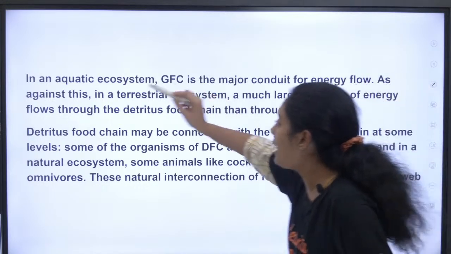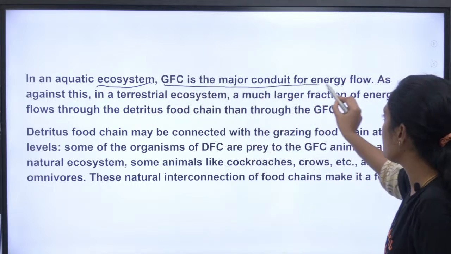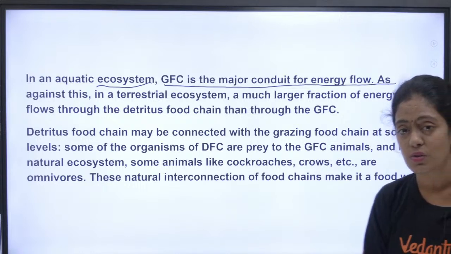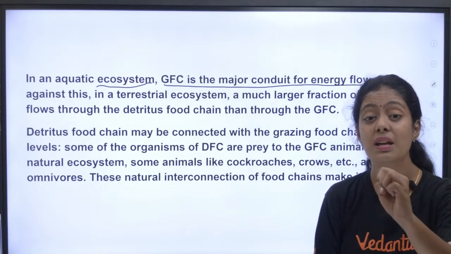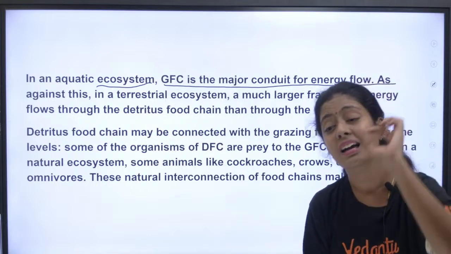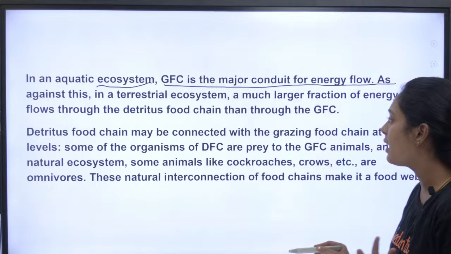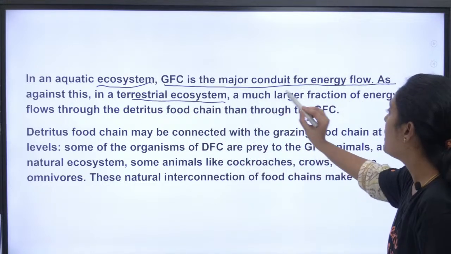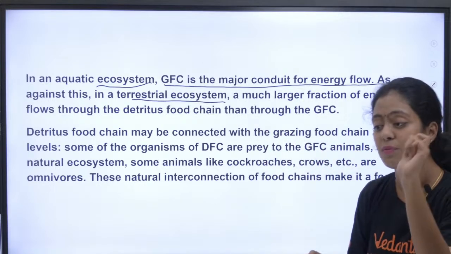So in an aquatic ecosystem, GFC, the grazing food chain, is the major conduit for energy flow. In the aquatic ecosystem, who gives much more energy? GFC. What is GFC? Grazing food chain. This is a potential question in your NEET exam. As against this, in a terrestrial ecosystem, a much larger fraction of energy flows through the detritus food chain.